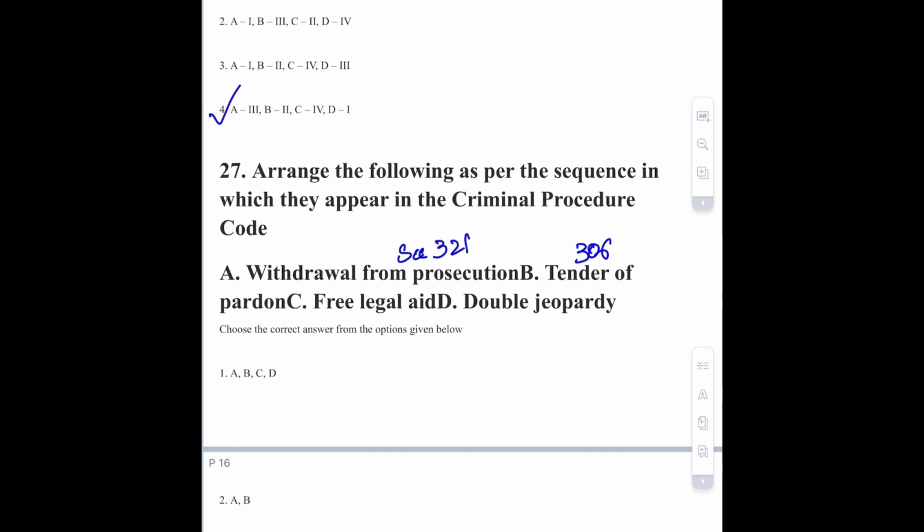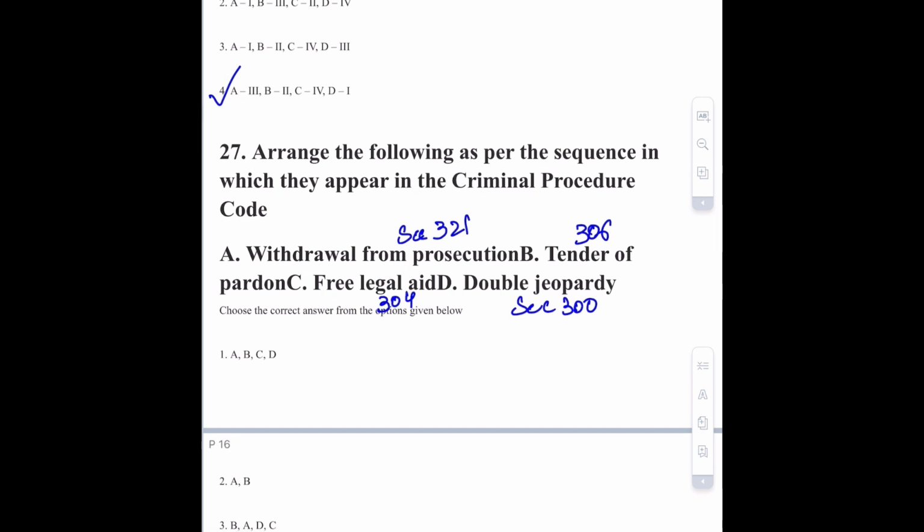Now moving towards question number 27, that is arrange the following as per the sequence in which they appear in the Criminal Procedure Code. So the first one is withdrawal from prosecution. This is given in section 321. Second one is tender of pardon. This is given in section 306. Option C is free legal aid. This is in 304. And option D is double jeopardy. This is in section 300. So the correct sequence will be option number 4, DCBA.